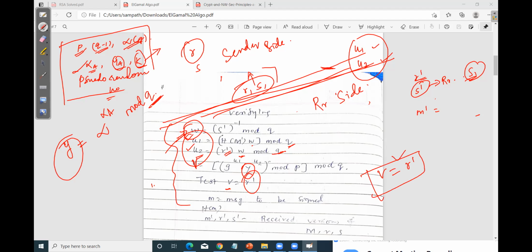If the values match, that means the digital signature is verified, that is, the data has come from an authenticated user. If the values do not match, the receiver will assume that the message is not coming from an authenticated user.